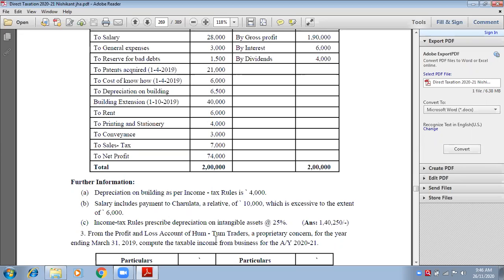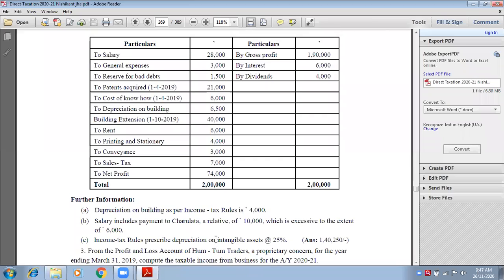Okay. Now tell me the total net taxable income from business and profession. Please don't forget the one lakh. 34,250. Okay. Don't forget to start from net profit. Net profit 74,000, and to it we have to add the total of expenses disallowed, less the total of expenses allowable, and less the total of incomes not to be shown, and get me the total. So the final answer is 1,34,250. Correct. 1,34,250.